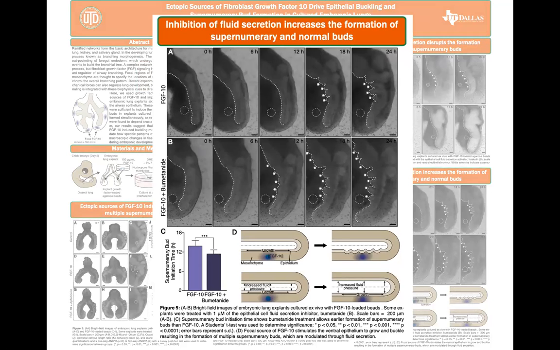Altogether, I have shown a focal source of FGF10 is able to cause the ventral epithelium to grow, and surrounded by the constraining mesenchyme, it buckles to form multiple supernumerary buds. The formation of these buds can be modulated by epithelial tension through luminal fluid pressure. These results demonstrate FGF10 is capable of eliciting a physical buckling within the intact lung, and the hypothesized focal patterning of singular FGF10 source to new epithelial branch is too simplistic of a model, and we must consider physical mechanisms when thinking about branching morphogenesis.